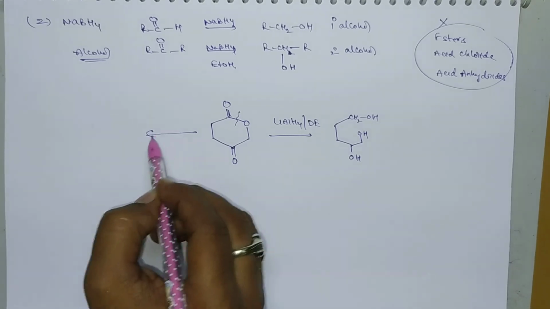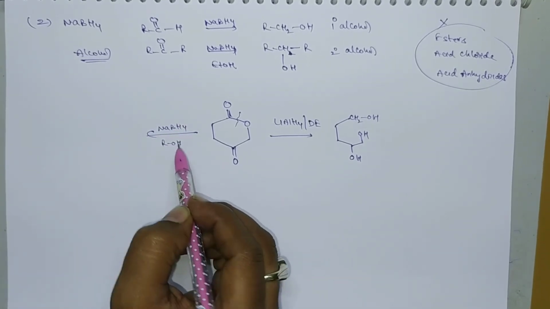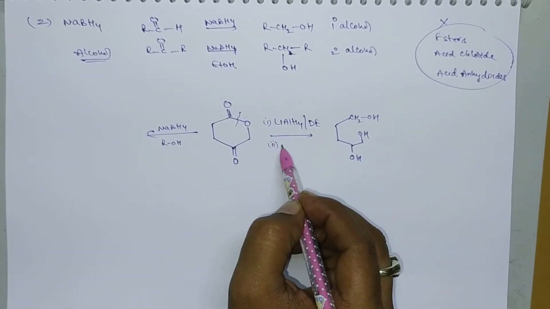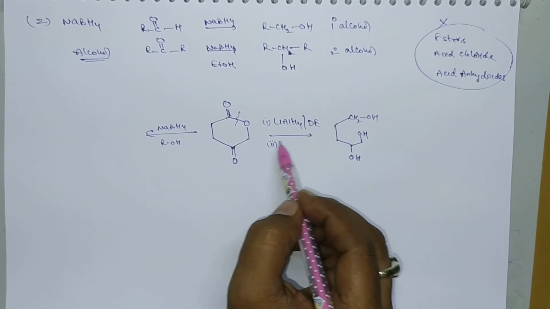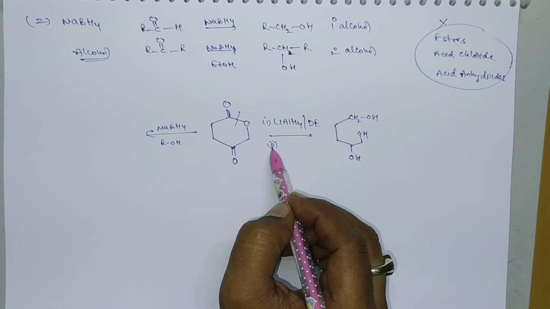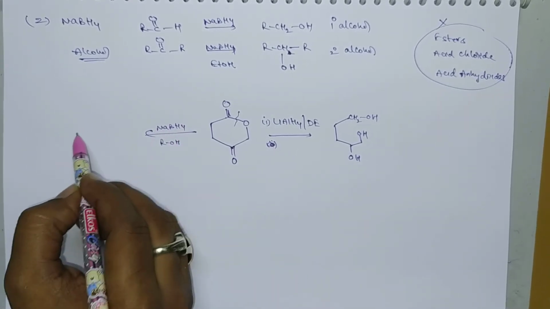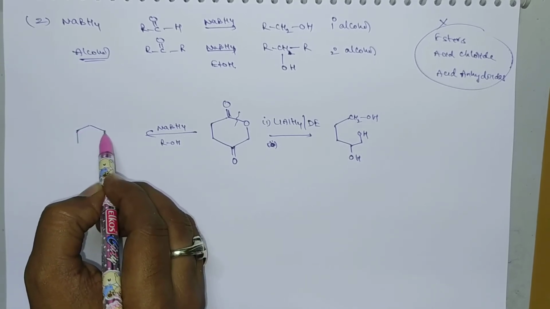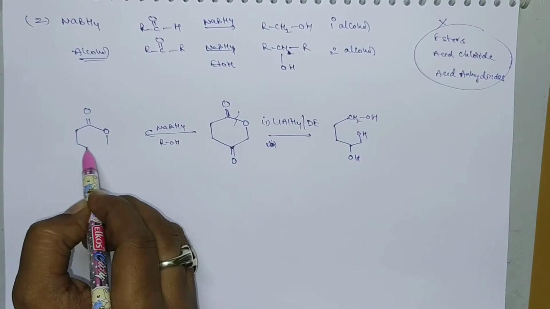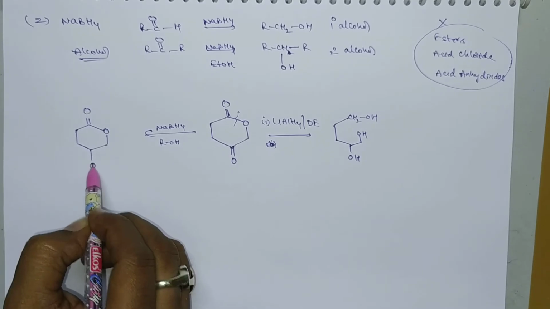Suppose you use sodium borohydride in presence of alcohol. Here we have to take a polar protic solvent. Sorry, for lithium aluminum hydride we should not take a polar protic solvent; here we should maintain dry ether conditions. Next, by using sodium borohydride, which is a selective reducing agent, it can reduce only the keto group. That's why here only this keto group is reduced to alcohol.